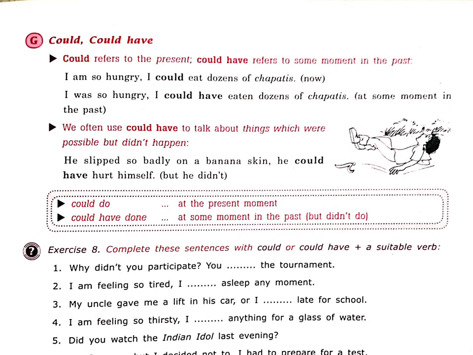Why didn't you practice? You could have won the tournament. That means the person did not win the tournament, right? So the first answer is could have won. Like this you need to choose between could and could have, right everyone? The rest you will choose and answer yourselves.